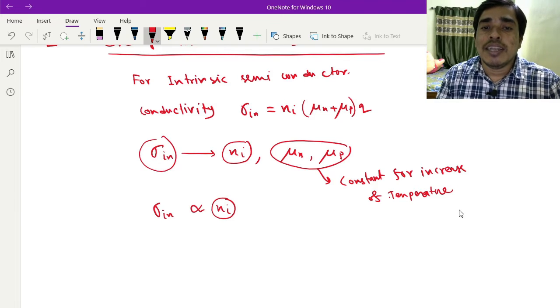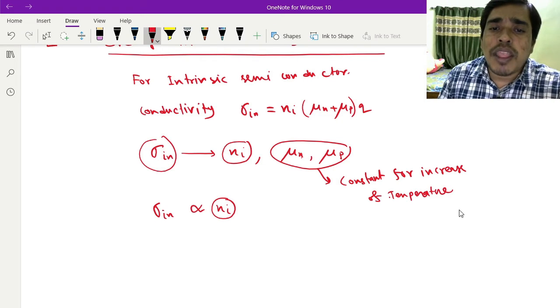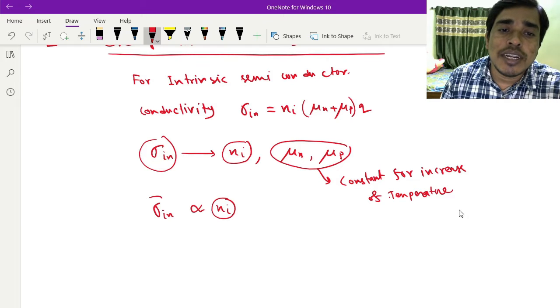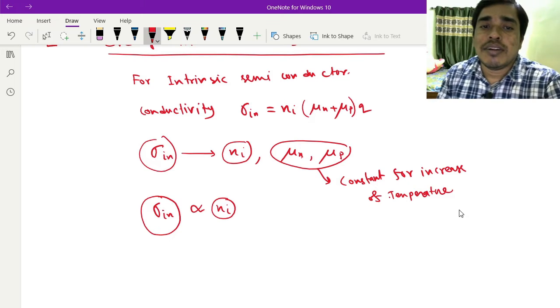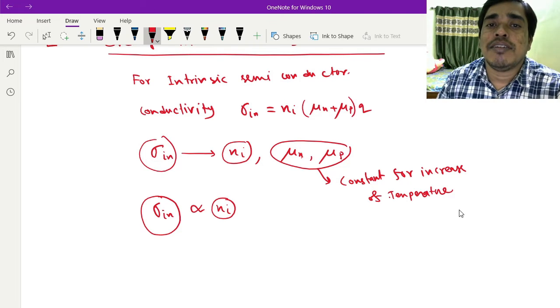So if I calculate the change in carrier concentration, then I will be able to calculate the change in conductivity of the intrinsic semiconductor.